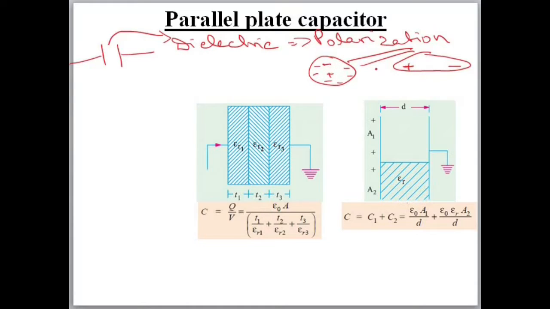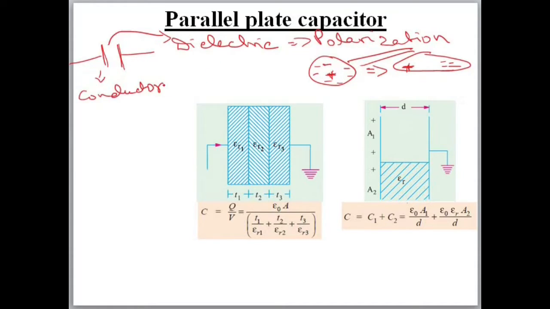But when an atom is polarized, the positive will come on one side and all negative on the other side. That is called polarization. So when an object shows polarization property, that is called dielectric, and that dielectric material will be kept in between two parallel plates. These plates are conductors. This plate will be a conductor and in between there will be a dielectric. Then it is called a parallel plate capacitor.